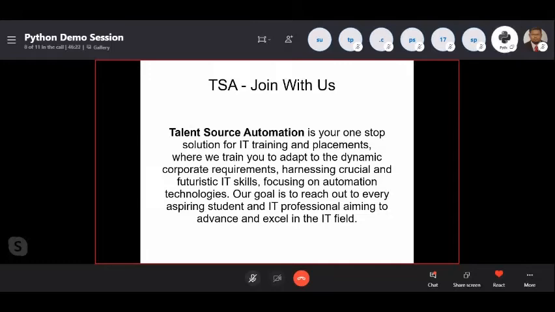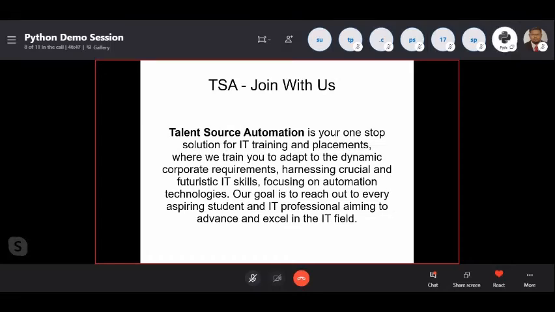The people who want to learn DevOps or everything, they can join with us. So we started to do that, and even I'm taking classes for people who are staying in Germany, United States, and recently I started to teach people from Canada. So we are not only teaching the people in India, we are teaching people from all over the world.